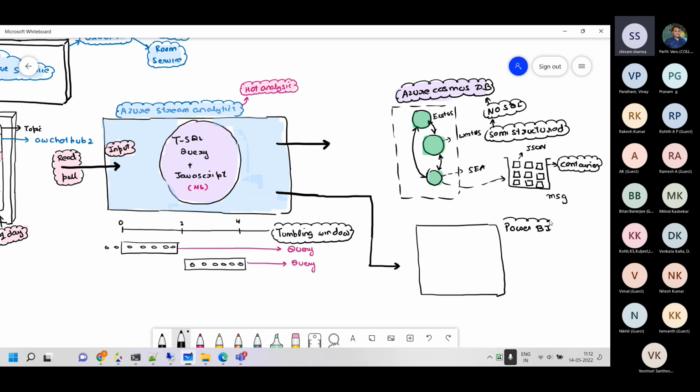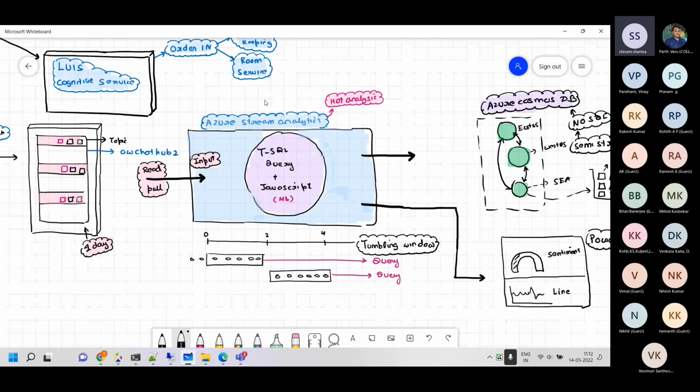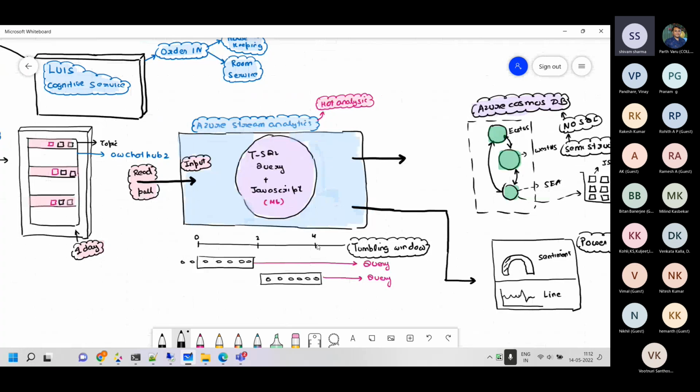And this is where we have two graphs. One is the average, which I was showing you in the starting of the session. It shows the average of the sentiments right now. Like a gauge, it basically shows you the sentiment. And the other one is over here, a line chart, which just shows the current sentiment: is it positive, or is it high or low, and so on. So let's go to Stream Analytics. Let's see what we are doing over there, and we'll see Cosmos DB after that.